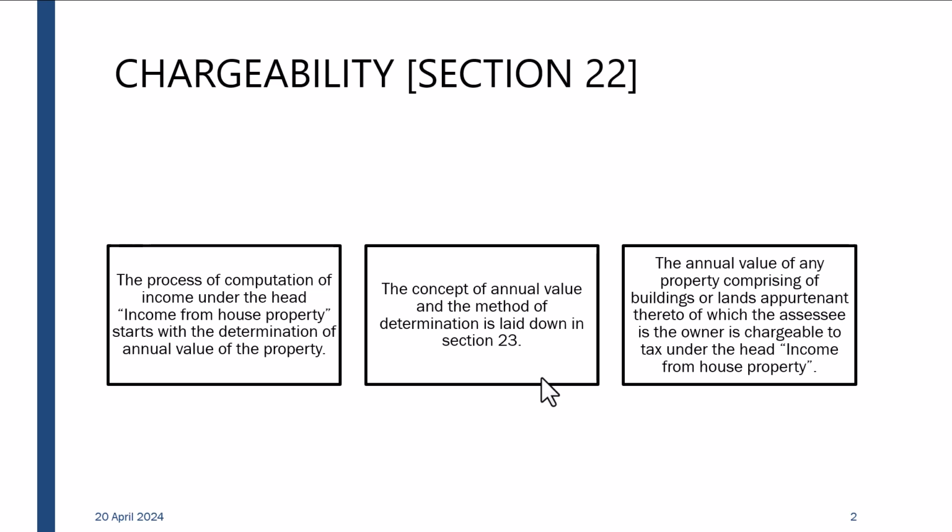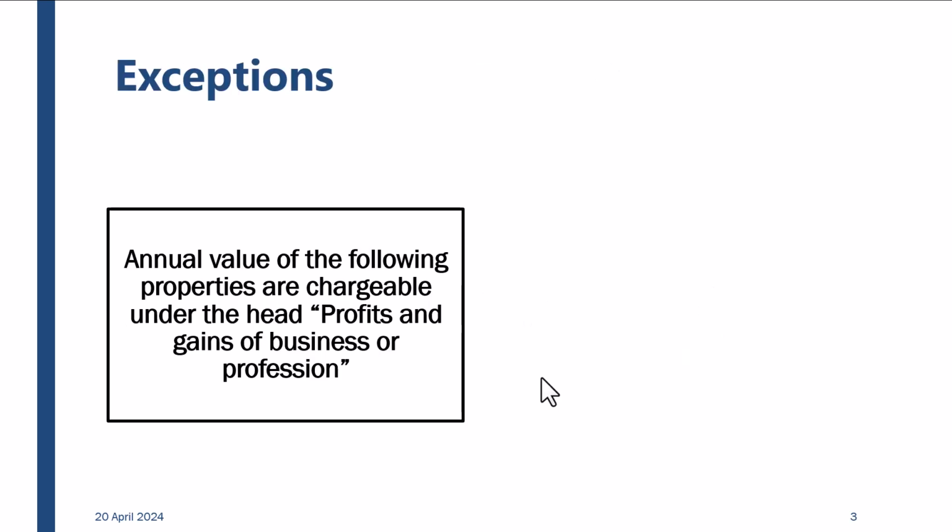So basically, I told you that the income from house property, the rent which you are going to earn from a house property, whether it is a house property, or a land which is part of that house property, or a building, all that will be taxed under the head income from house property, and it's section 22 which is called the chargeable section.